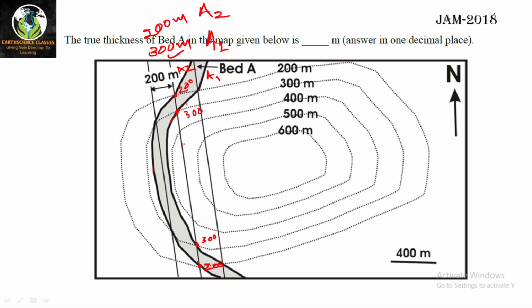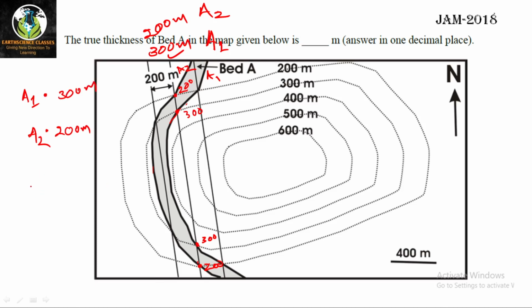What does that mean? That means if you see this is A1 here, at the same point, if you move down here, you will get A2, and here you find it has an elevation of 200 meter. It is having an elevation of 300 meter. That means what?